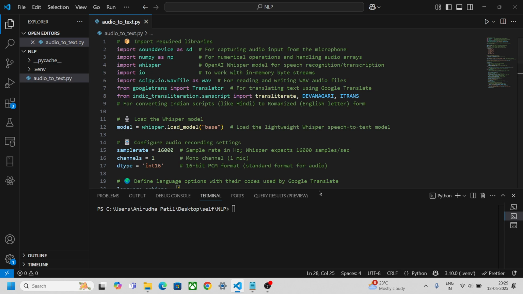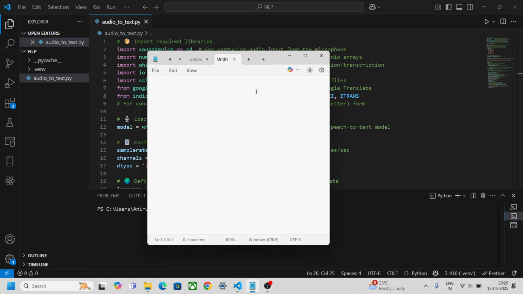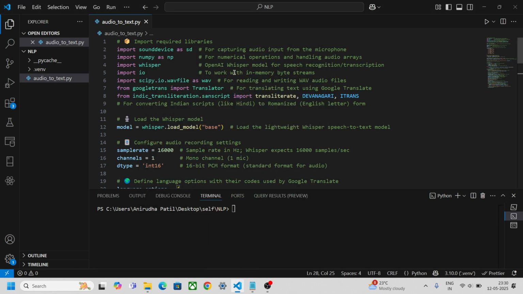Today we are going to learn a simple code which converts my live audio into text format. Also, I'm trying to convert this text not only in English but also some other languages. So let's look into this code, a sample project, and also see the output.